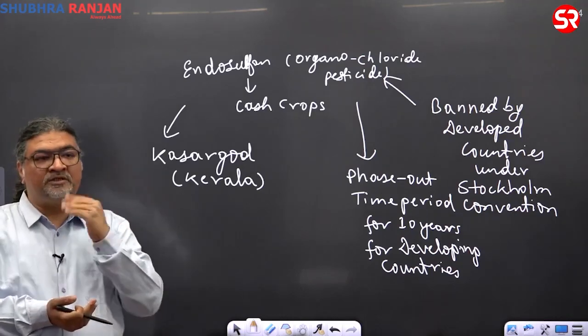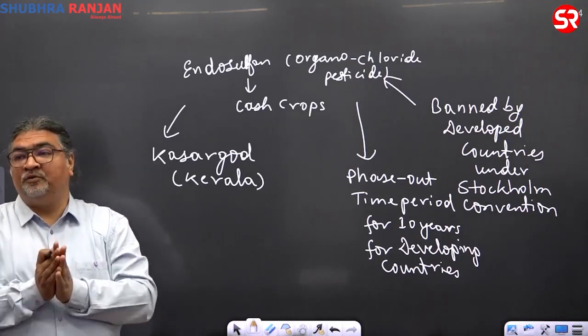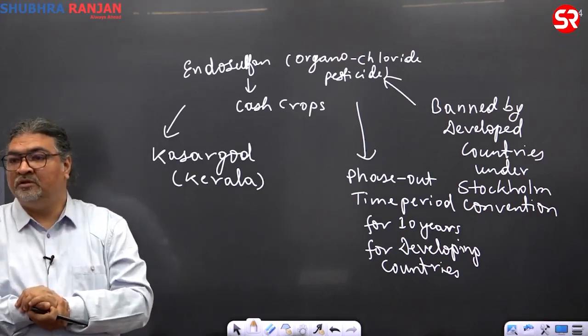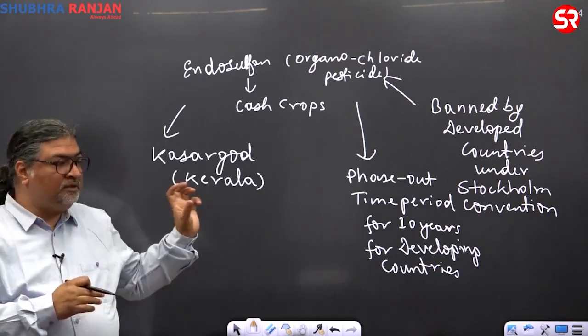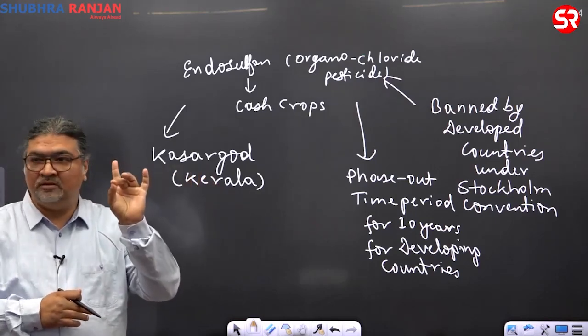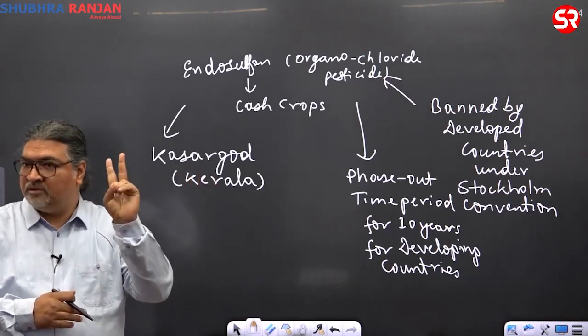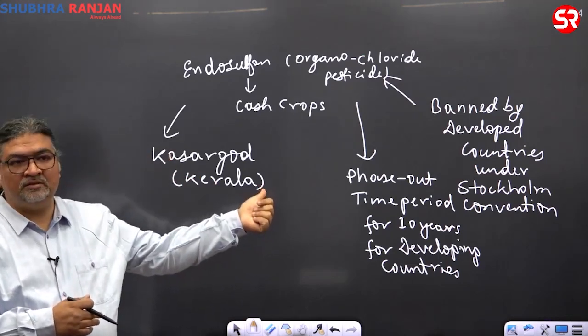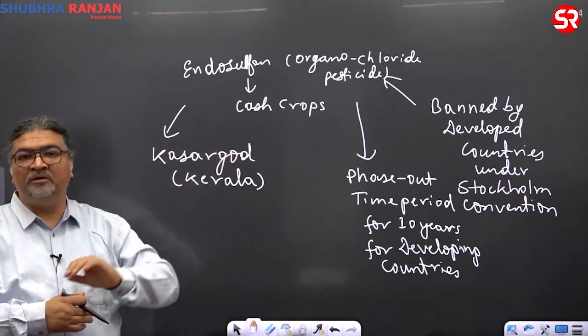What are the things here? We will see the government initiatives, which committees are there, which laws are there, what amendments have been brought. So all these three classes will come. So here, as a background, I am going through Stockholm. So Basel, hazardous waste; Rotterdam, chemicals; third, Stockholm, chemical pesticide.